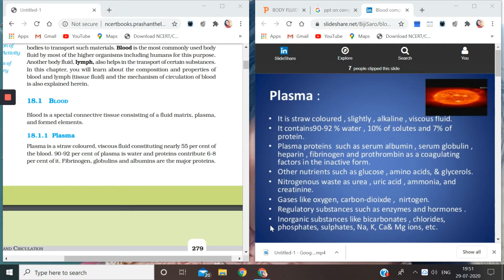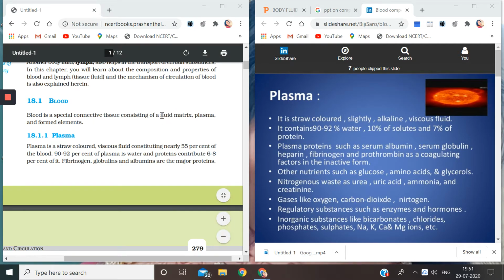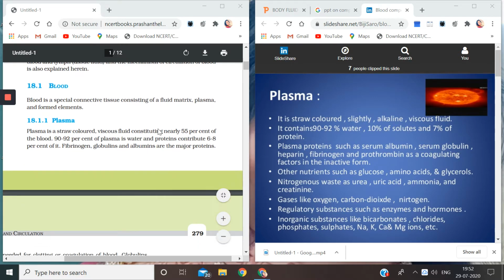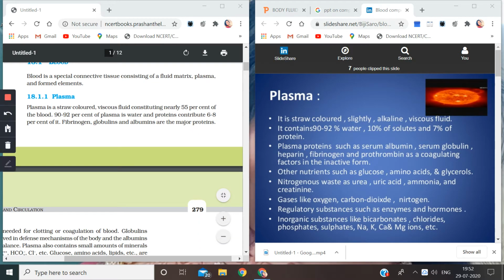So let's start with the lesson now. As I told you in the previous video, which was an introduction video to the chapter, blood is a fluid connective tissue which has two parts. One is the fluid part, which is the plasma, and the other one is the solid part, which are the formed elements. So now we are going to discuss the fluid part of the blood here.